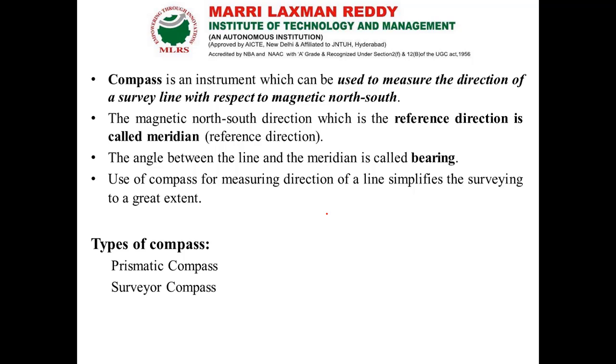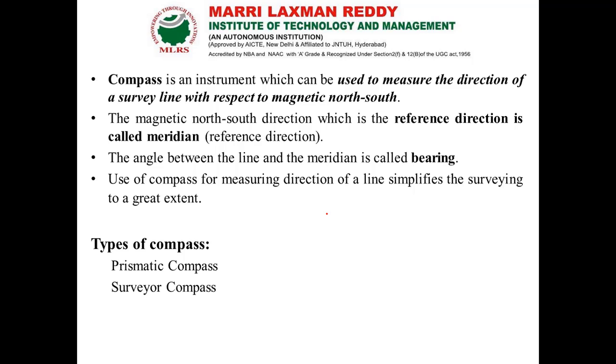Next, a compass is an instrument used to measure the direction of a survey line with respect to the magnetic north-south line. Whenever we go for work, we need some reference as a base. In compass surveying, the north-south line is taken as the reference.